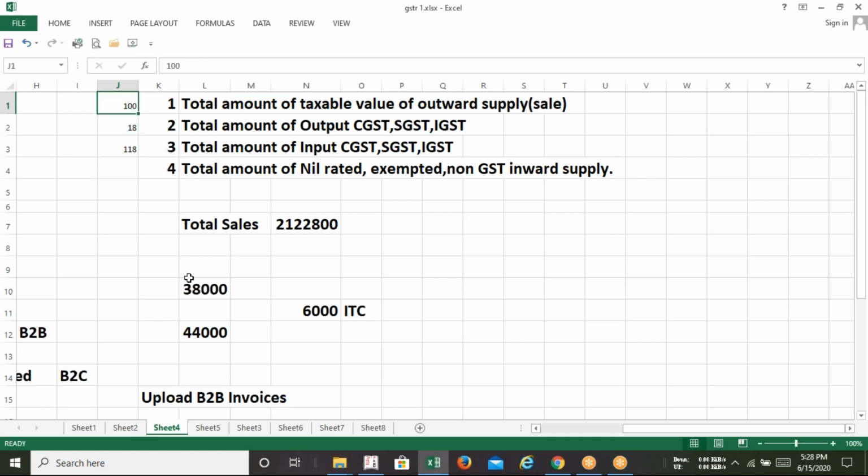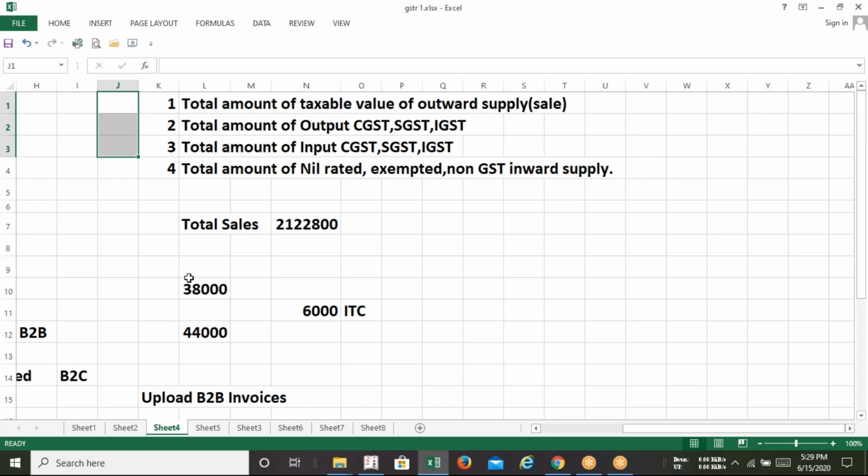So this 100 shall be treated as the taxable value, the value on which GST is calculated, be it CGST, SGST or IGST. This information you have to upload on a monthly basis. Which information, sir? The total amount of taxable value of outward supply. The meaning of outward supply is the sale, and you need to upload this value in the GST portal. How? We are going to watch that.